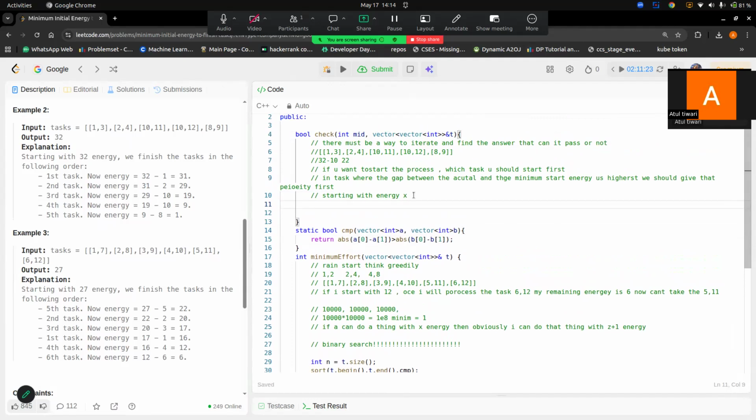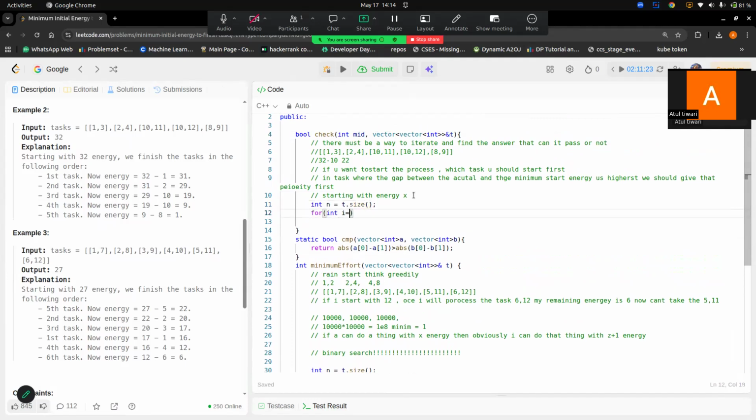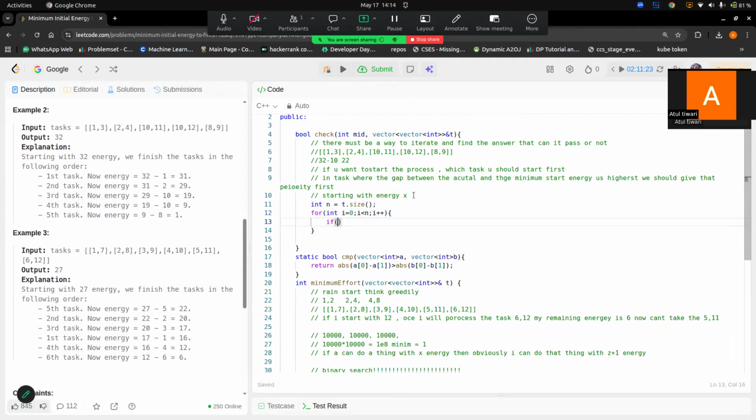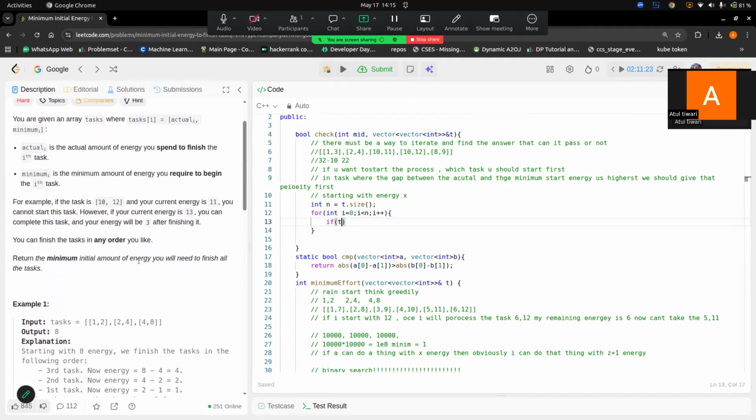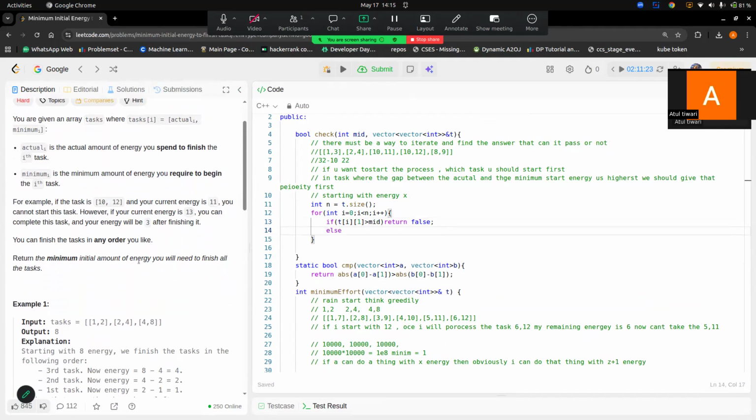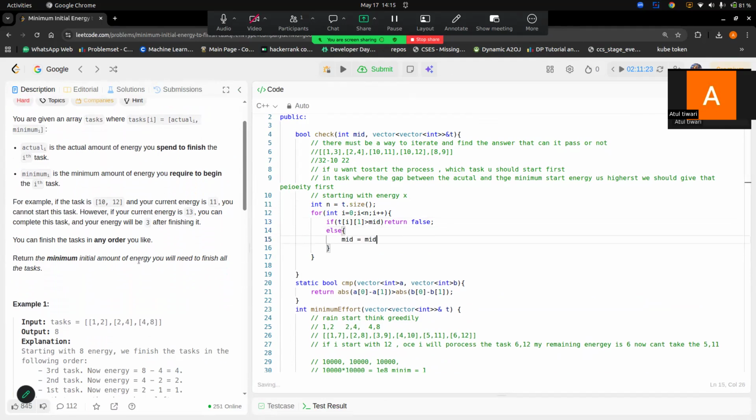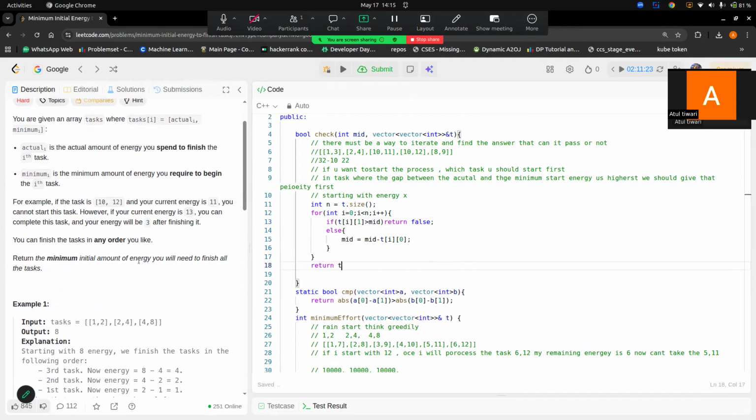Now we can start: n equals t.size. We iterate int i equals 0, i less than n, i plus plus, and I simply check that if the minimum energy at t[i][1] is greater than mid, I will return false, else mid equals mid minus t[i][0], consuming the energy that you require, and return true.